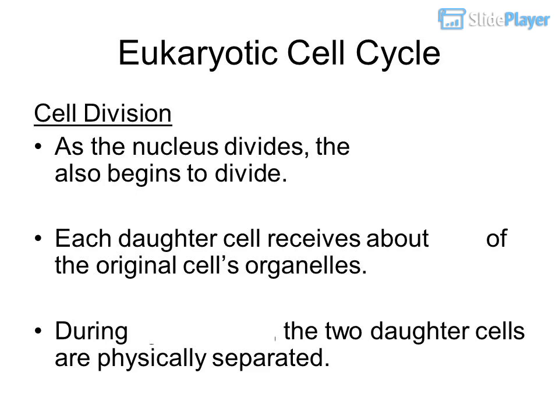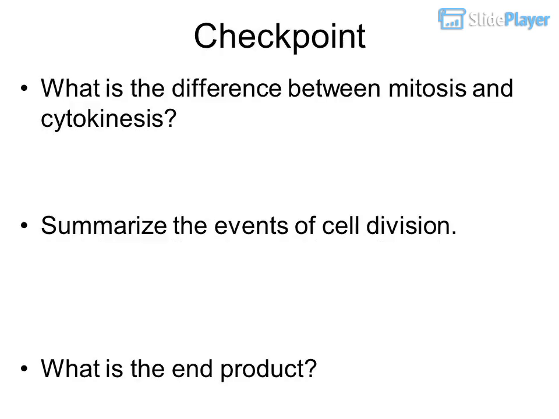As the nucleus divides, the cytoplasm also begins to divide. Each daughter cell receives about half of the original cell's organelles. During cytokinesis, the 2 daughter cells are physically separated. Checkpoint. What is the difference between mitosis and cytokinesis? Summarize the events of cell division. What is the end product?